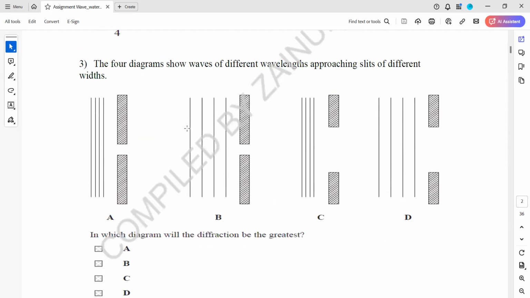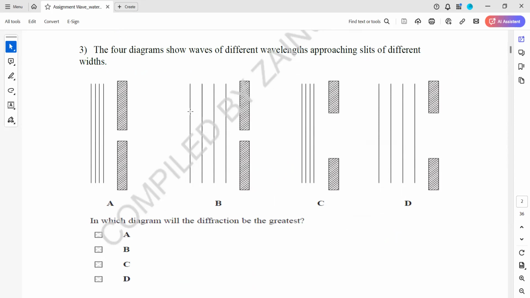The diagram shows waves of different wavelengths approaching slits of different widths. In which diagram is the diffraction greatest? Maximum diffraction occurs when the wavelength is approximately equal to the gap size. Here the wavelength is very short compared to the gap size. Here the wavelength and the gap size are approximately equal. Here again the wavelength is much shorter than the gap size, and here also the wavelength is much shorter than the gap size. So which one has maximum diffraction?